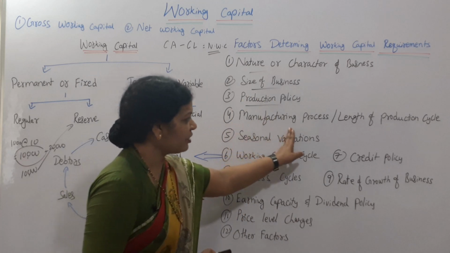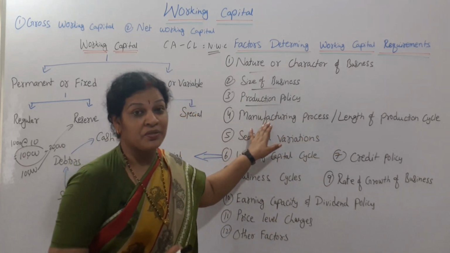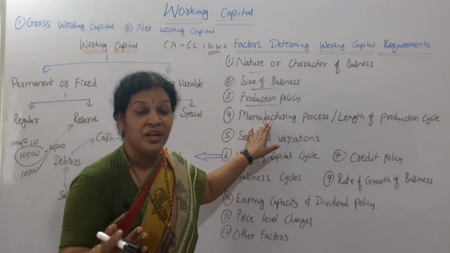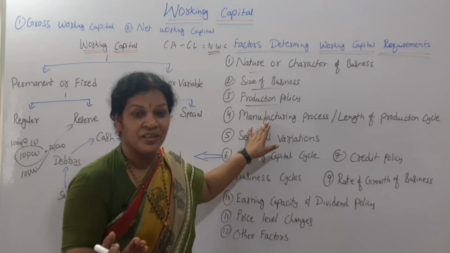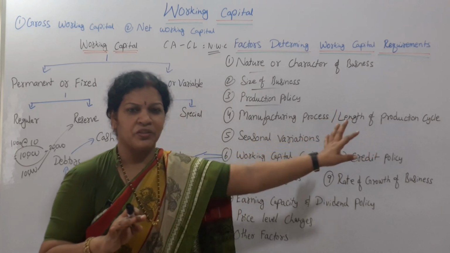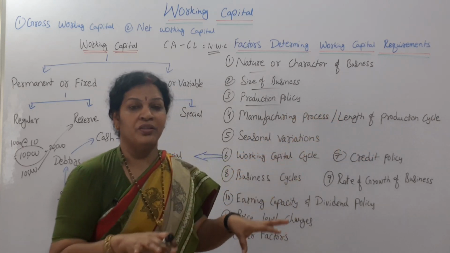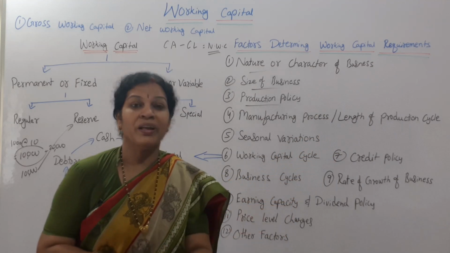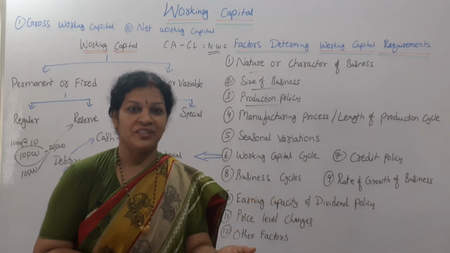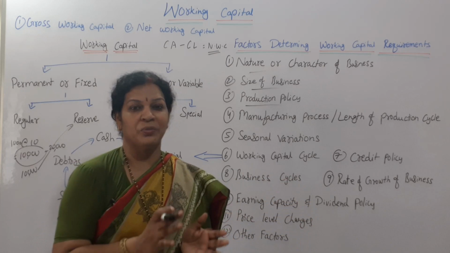Next one, manufacturing process, length of production cycle. Manufacturing process, which process are they following? Are they following a new technology? Are they using new techniques? So according to that it is decided. In the same way, length of the production cycle also, both are the same. If they are following the new technology, then automatically they may require less working capital. Proper estimation is there, how much is required, they are selling the same one, then they need not spend much on the working capital.